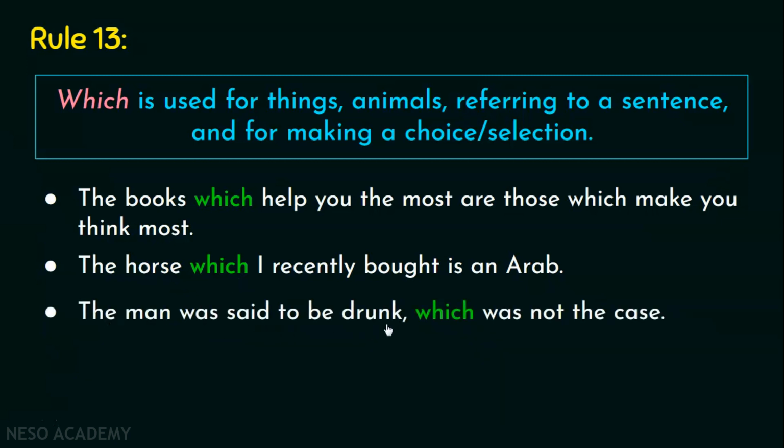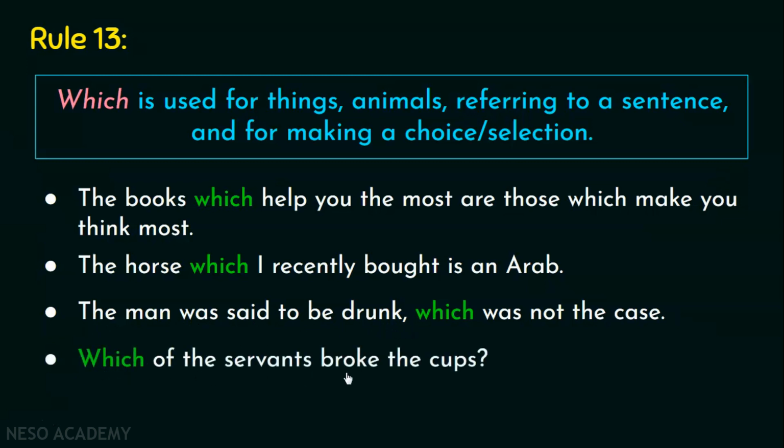The man was said to be drunk, which was not the case. Now please mind this which over here, it refers to this entire part of the sentence. It doesn't refer to the man, okay? This refers to this fact which has been given to you before this comma, alright? And the last one, which of the servants broke the cups? So this means that this which over here is used to talk about a selection or making a choice. Please don't get confused about why we haven't used who over here, okay? We have used which because I have already told you that whenever you make a choice or selection, you have to use which. So since you have to choose from a group, therefore we have used which in the sentence.